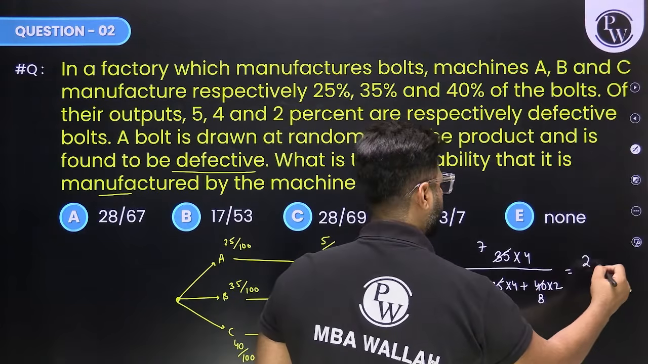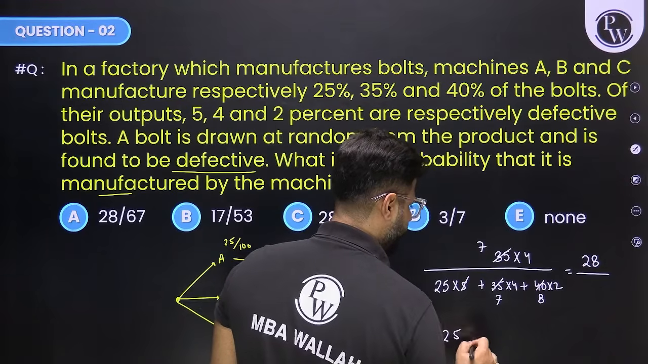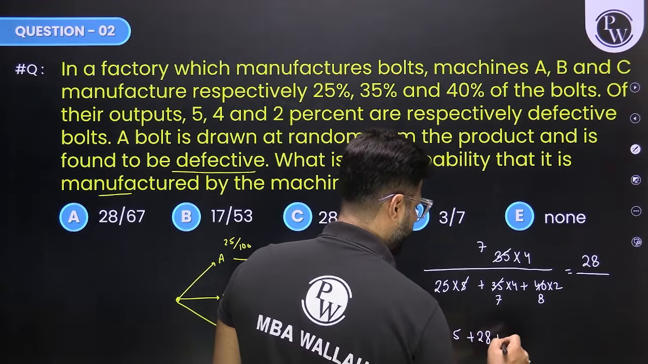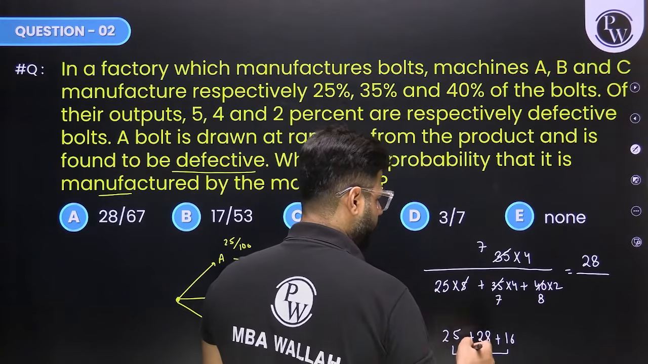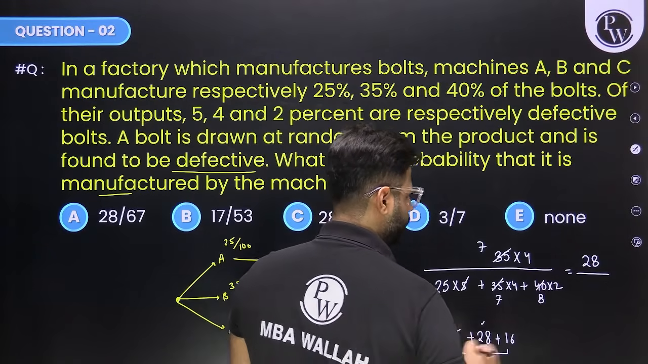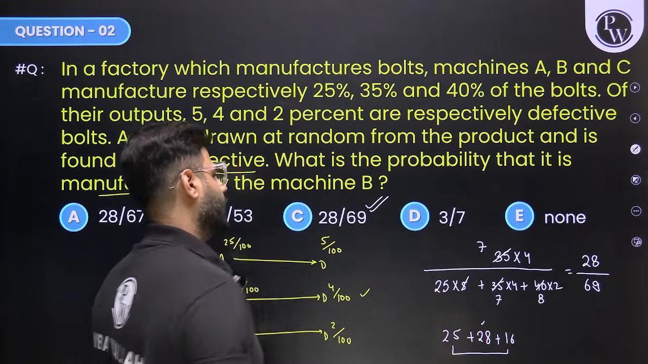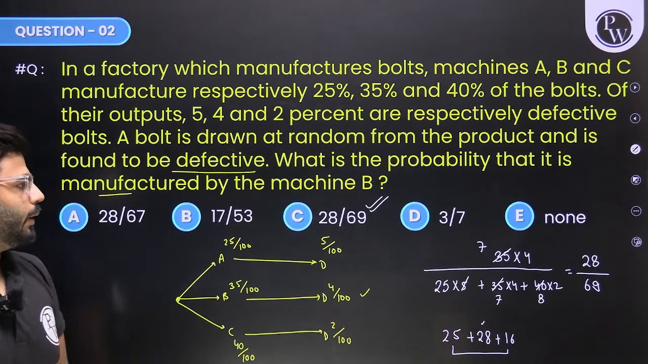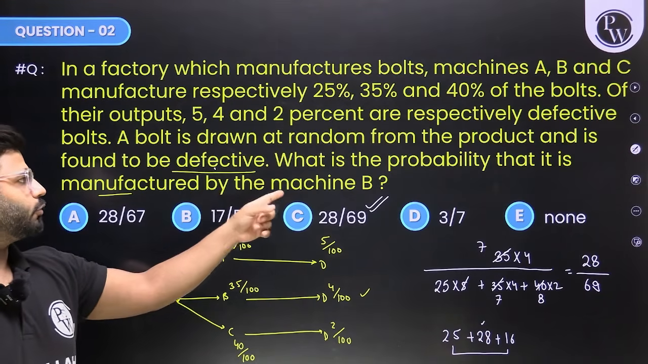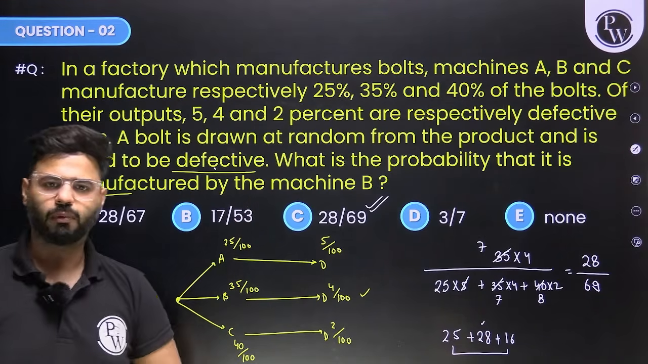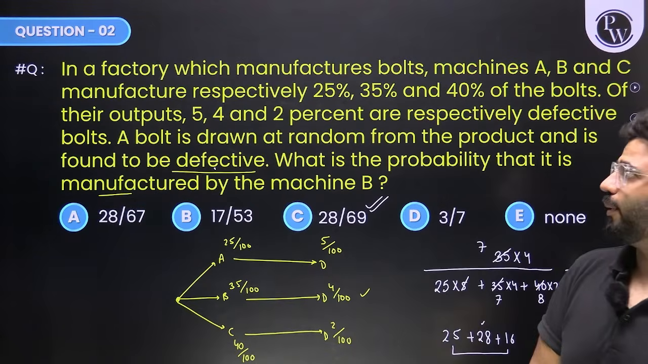7 4 जा 28. डिनोमिनेटर वी हैव 25, राइट, यहीं ऐड कर लेते हैं. प्लस 7 4 जा 28 प्लस 8 2 जा 16. तो 25 16 इज 41, सॉरी 41, 41 एंड 28 is 69. So 28/69, that's option C. That is the final probability. Right? Simple. Drawing all the chains of defective, choosing the chain of machine B, favorable chain. Great. One more. Now I hope that you get the next two on your own.